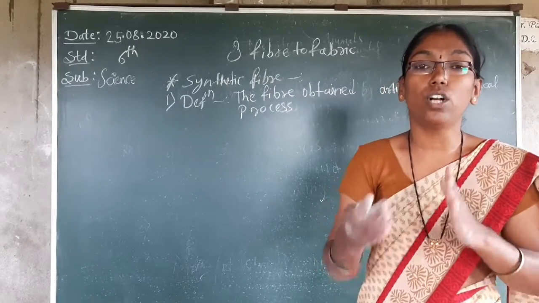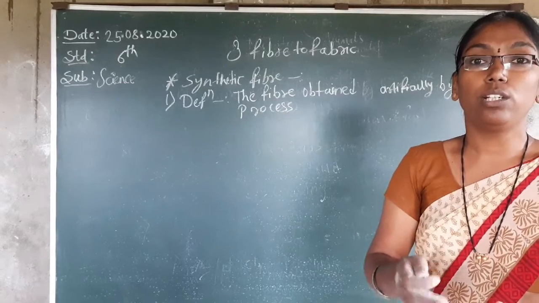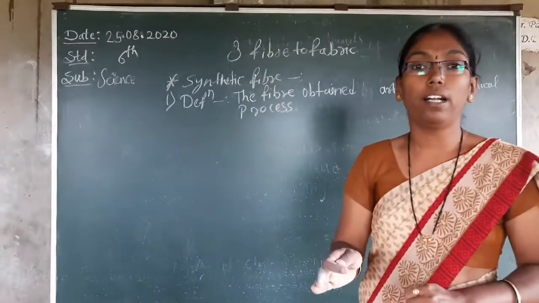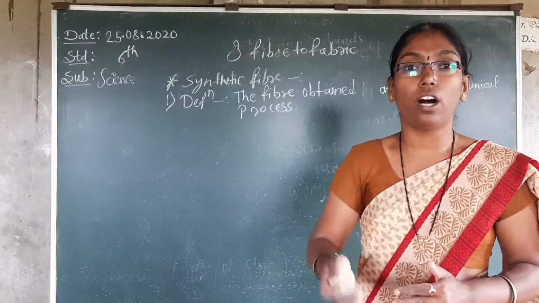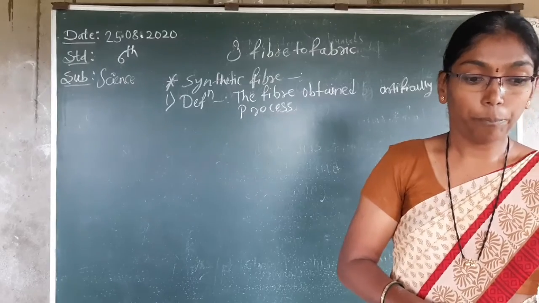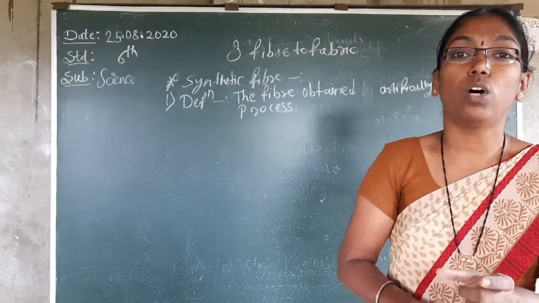So this is not like cotton. Cotton is very useful. We can use it in every climate. But synthetic fiber is made by artificial or chemical processes. So what does synthetic fiber mean?